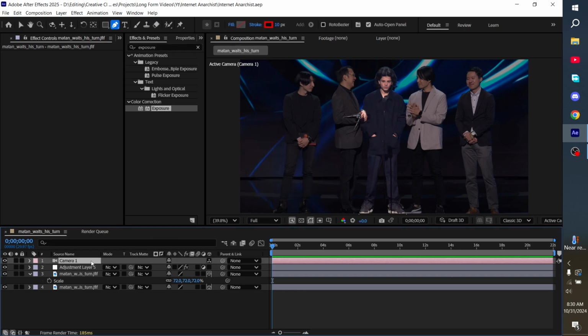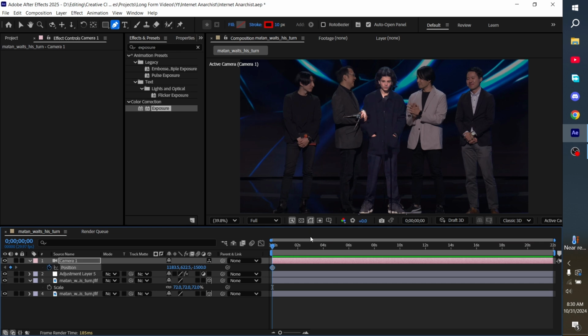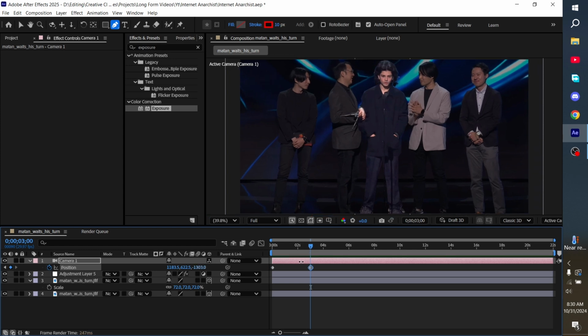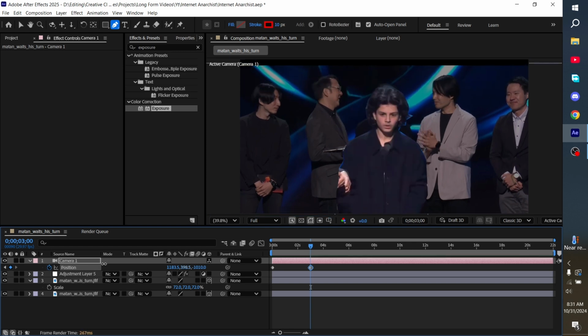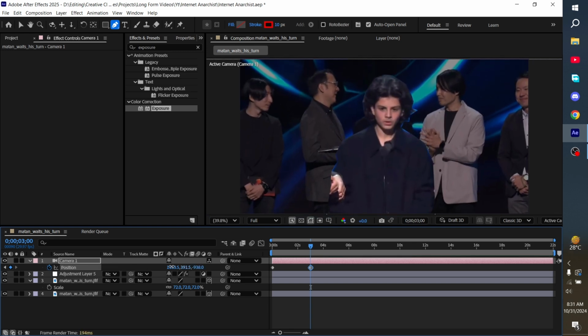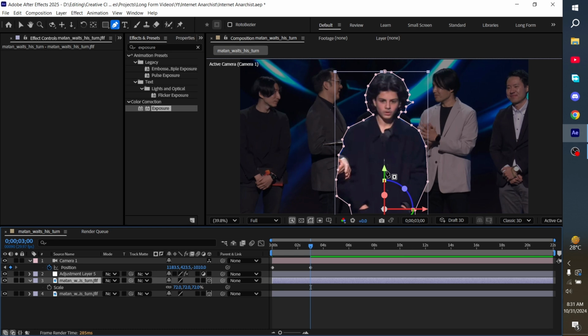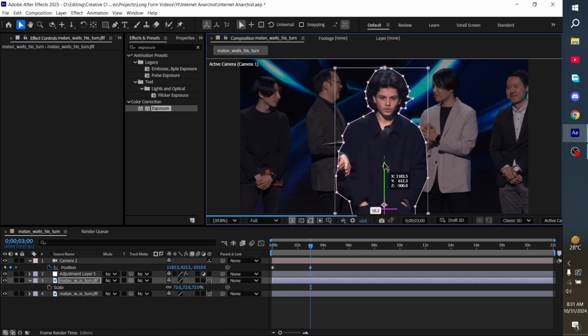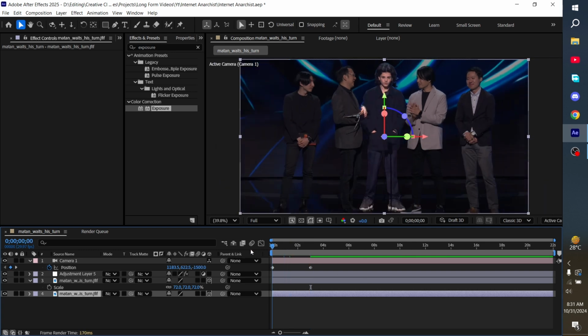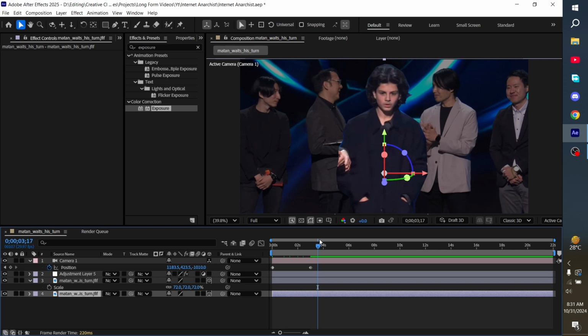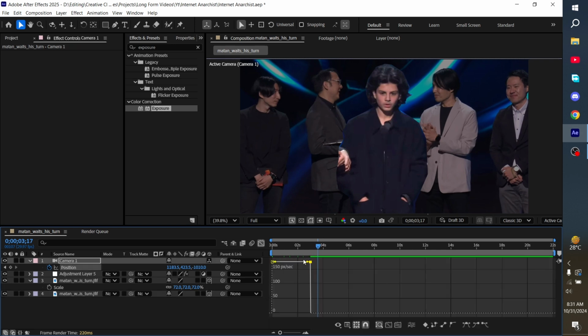The next thing I'm going to do is go to camera, position, make a keyframe, and go around 3 seconds. And then we want to zoom in, right? So something like this. Alright, I'll just move it up a bit. Yeah, I think all of this is looking fine. Yeah, that's fine. Alright.